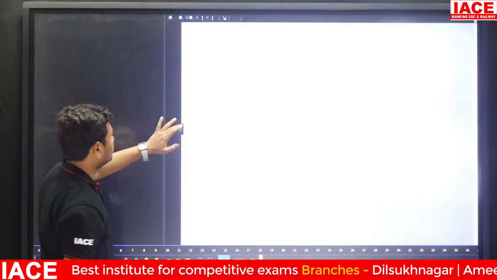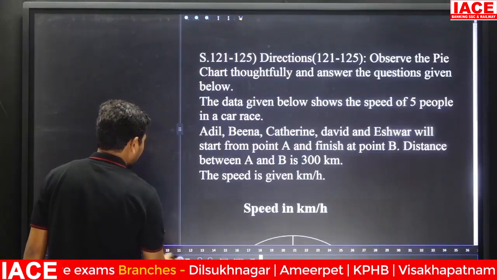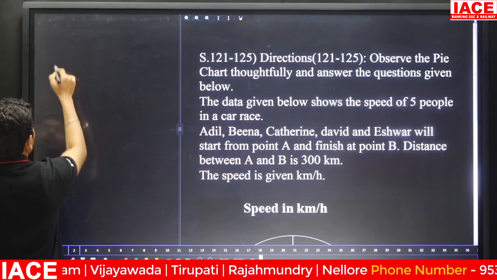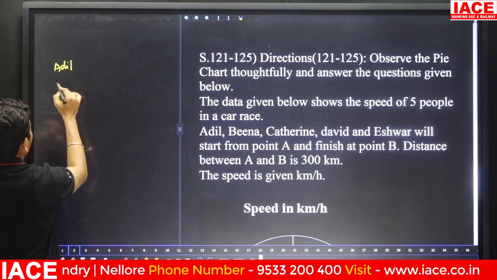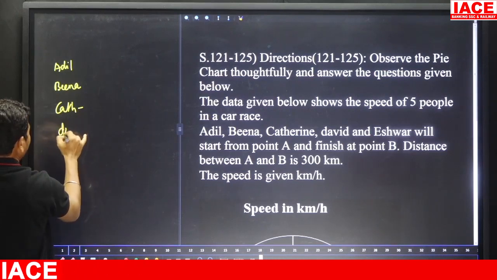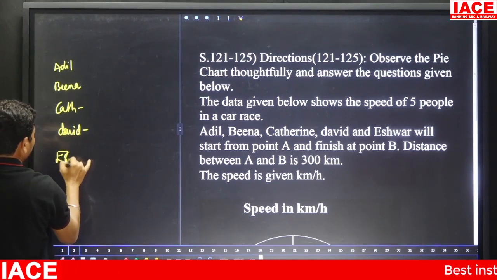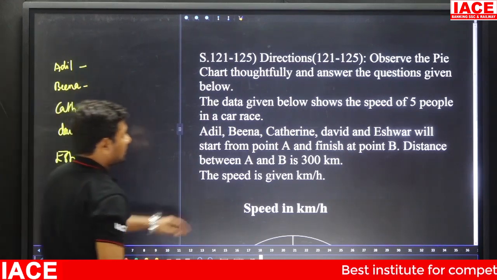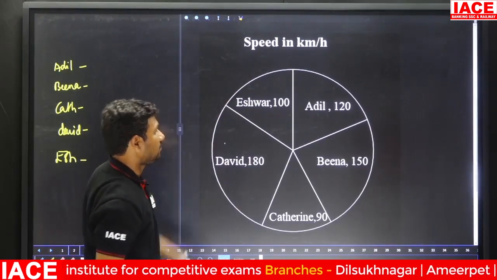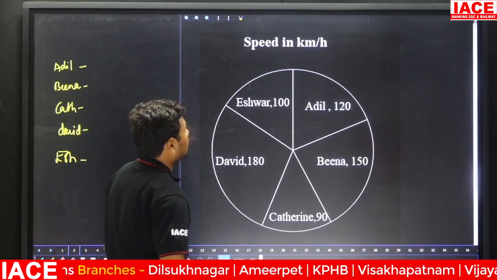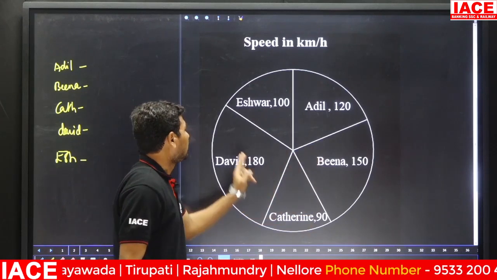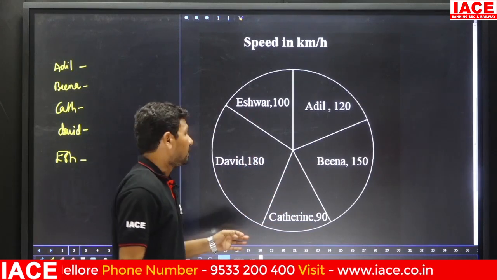Each person will cover how many kilometers? 300 kilometers, as per the data mentioned. So there are 5 persons: Adil, next Beena, next Catherine, next David, Ishwar. Here the speed is in kmph. Adil covers 120 kilometers, Catherine covers 90 kilometers, Beena covers 150 kilometers, David covers 180 kilometers and Ishwar covers 100 kilometers.